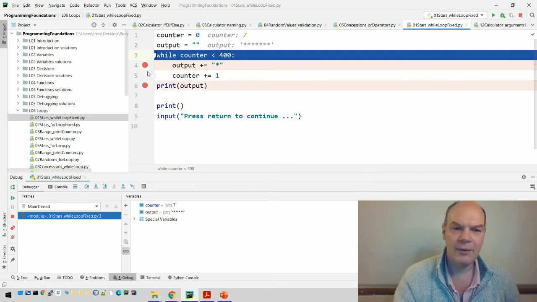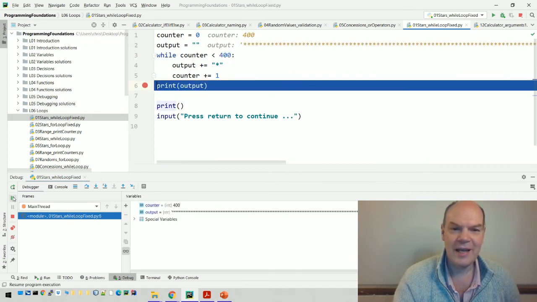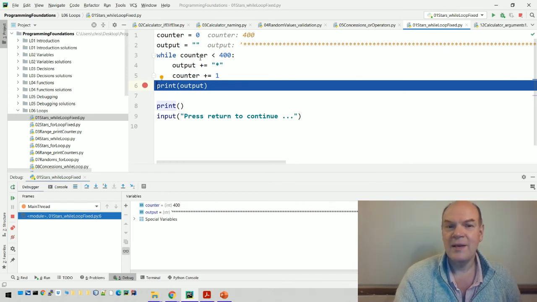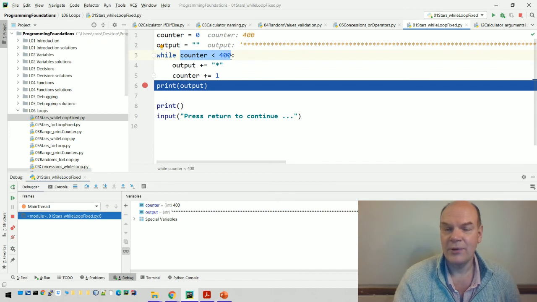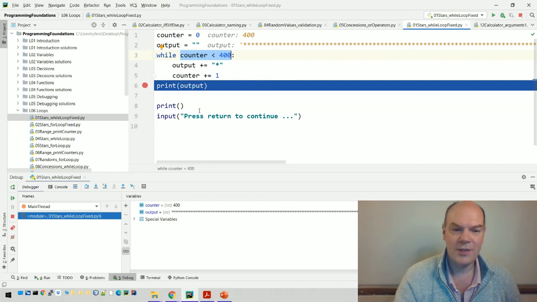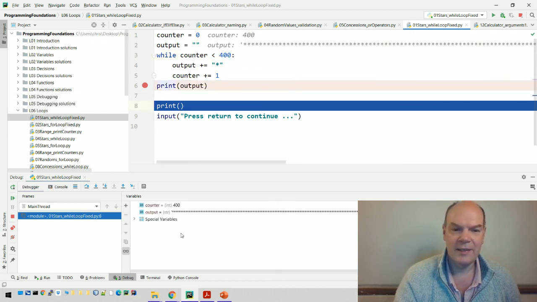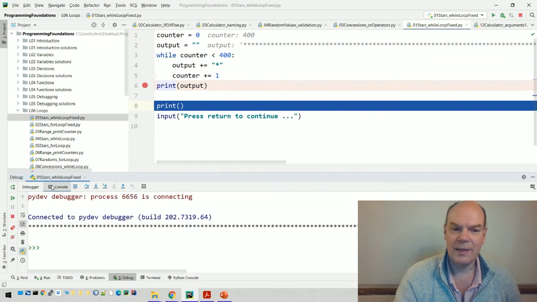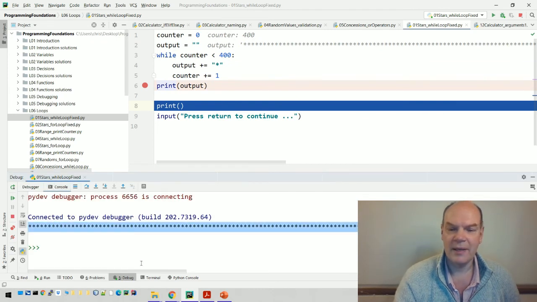Okay, we don't really need to run that 400 times. Let's just continue to the end, and now we print the output. When the counter gets to 400, then this condition, counter less than 400, is no longer true, and so the loop terminates, and then it jumps down to this line here. The output has now got 400 stars in it, and if I step over that, then in the console they get printed out. Okay, there they are.